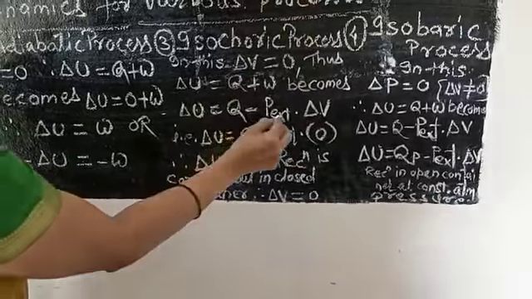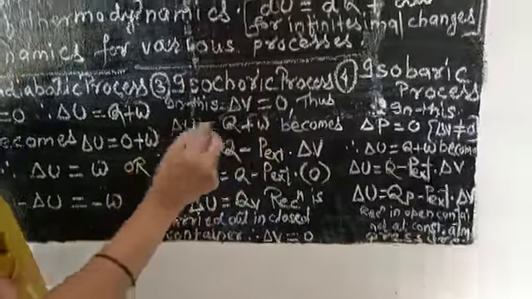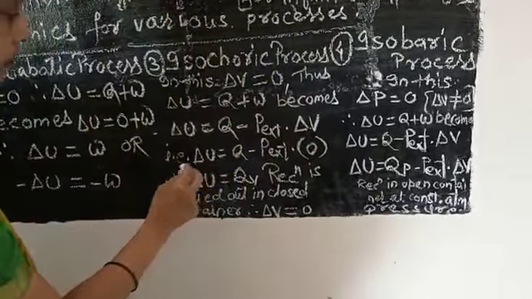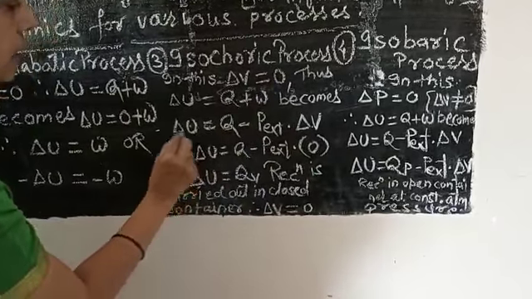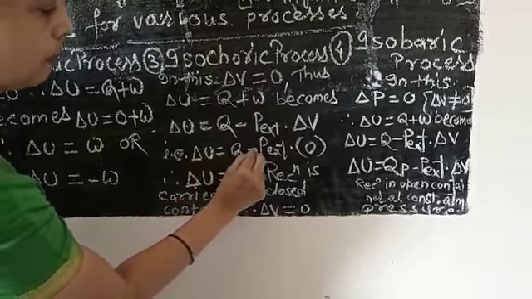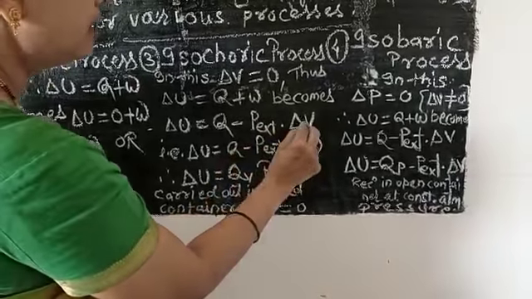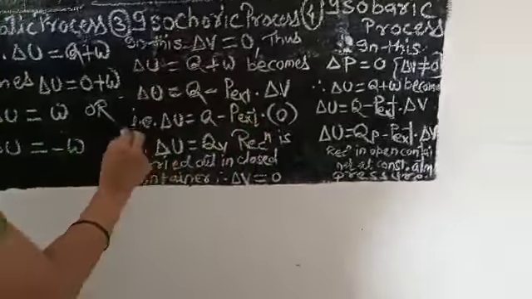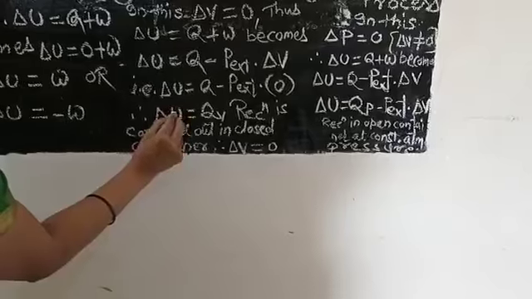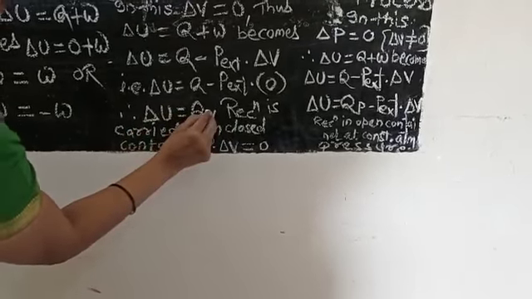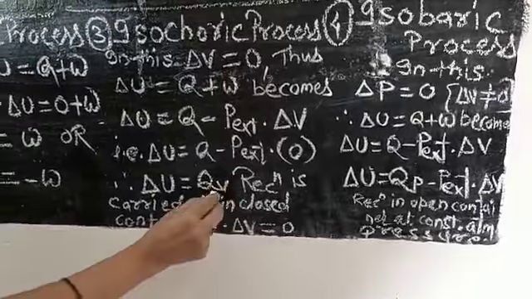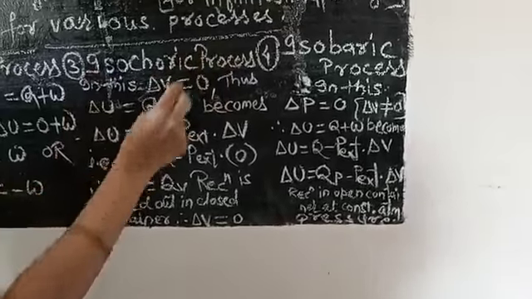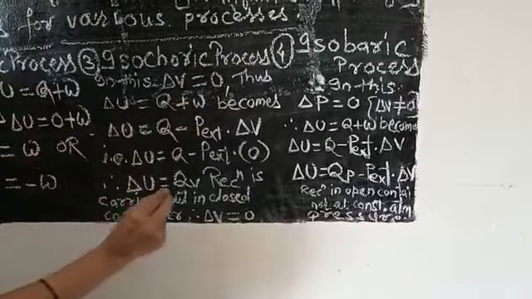We have already learned this equation, W is equal to minus P external into delta V. So the expression becomes delta U is equal to Q minus P external into delta V, and for isochoric process delta V is 0, and therefore this becomes delta U is equal to Q, and at this place I have written V. So this V is for isochoric process, meaning the process carried out at constant volume.